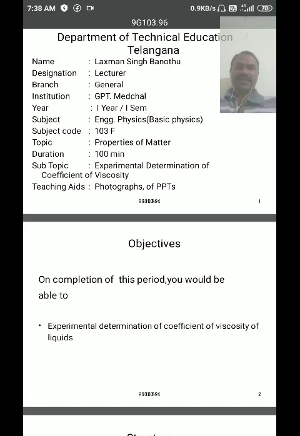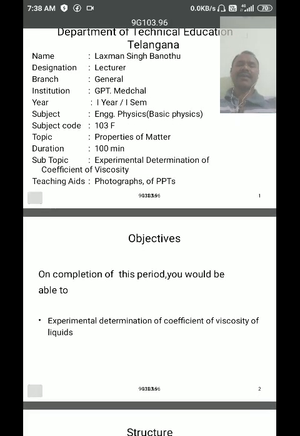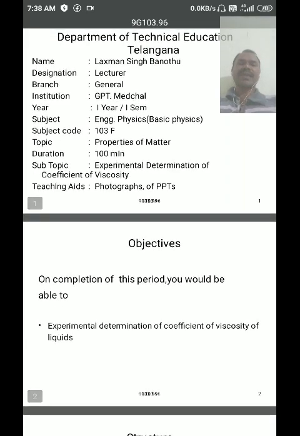And also in the previous class we derived the Poiseuille equation. So we have derived the Poiseuille equation for the coefficient of viscosity. That is the Poiseuille equation: eta is equal to pi into p into r power 4, whole divided by 8 into v into l.